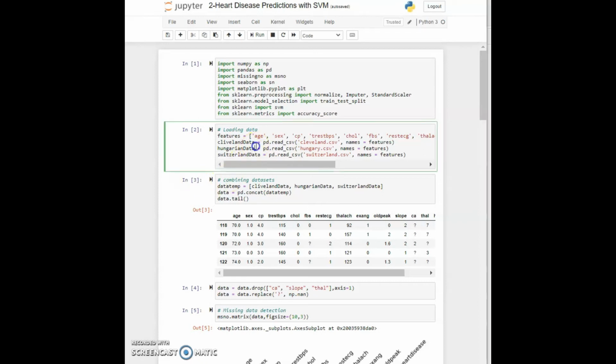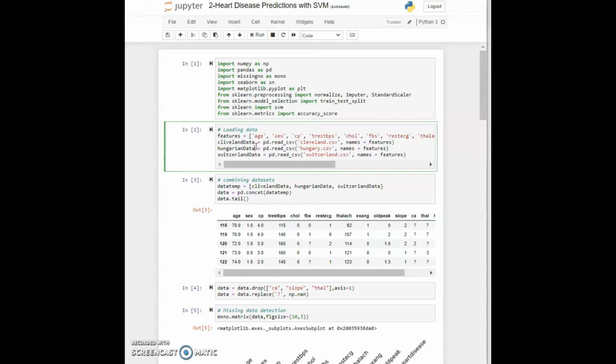So now coming to cell 2, here we first load our datasets from the files, and we have also defined the features of our data because our data set does not have any headers in the CSV file. So here we are basically defining our features using the features variable. Then we will be loading the cleveland.csv, hungary.csv and switzerland.csv files. And we are saying that the names are the features that we have defined in this variable.